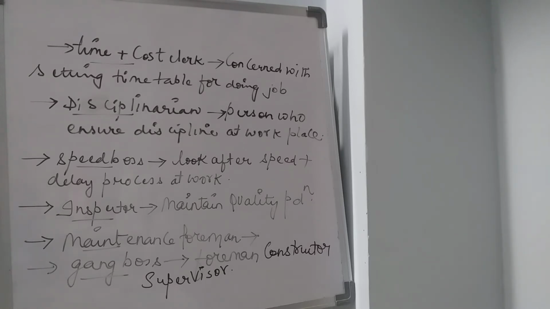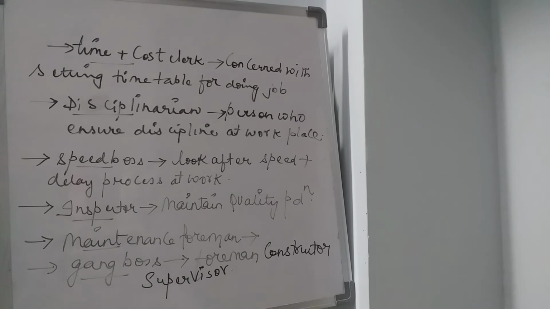And disciplinarian, the person who will actually ensure that discipline must be maintained at the workplace. Then fifth one being the speed boss, who will actually look after the speed and delay process at the work. That means at the workplace, the work should not happen too fast, and that should not happen very slow. It should operate at a minimum optimum level.